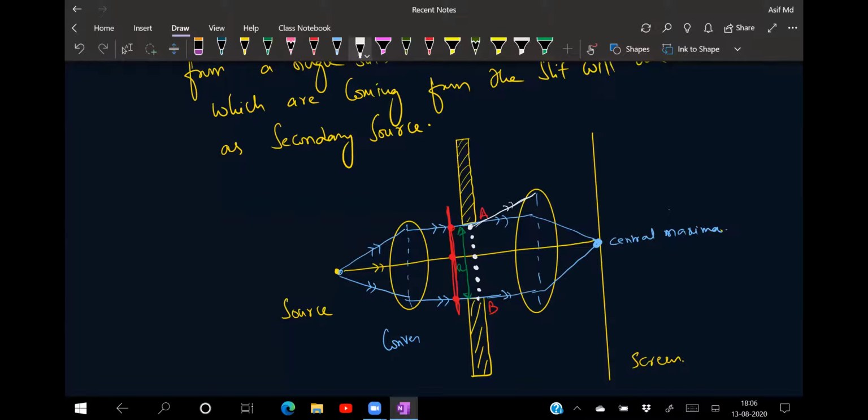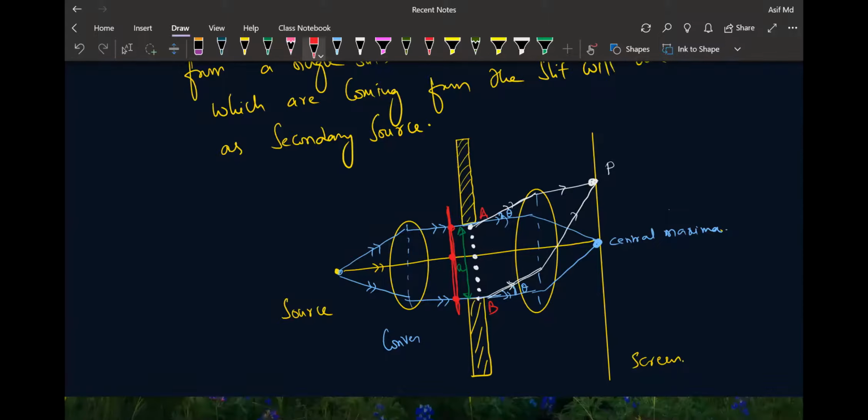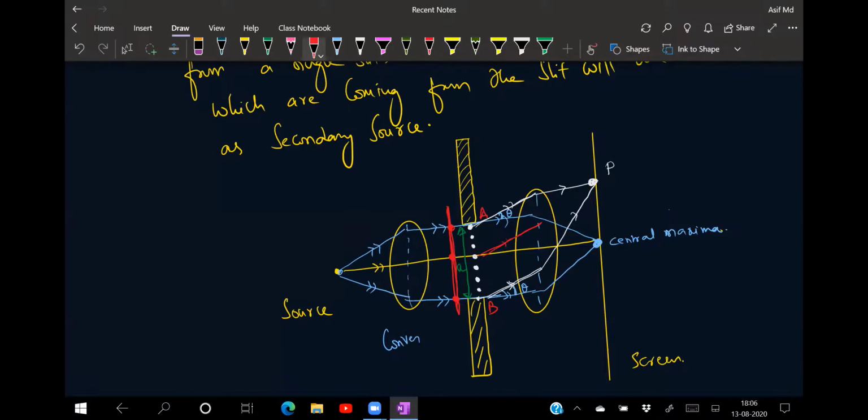And here also some of the rays will try to bend above and below. I'm taking only the above condition, and it will reach here. Here it will undergo further bending and meet somewhere here. And it will bend somewhere here and meet here. So this is the point where they are meeting, and that is nothing but your screen. Clear? With the vertical, it makes a small angle here, that is theta. And here also it makes a small angle, theta. Again from the center, one of the rays is going. This ray from the center will be incident on this one like this, and from here it will bend and go to this point.